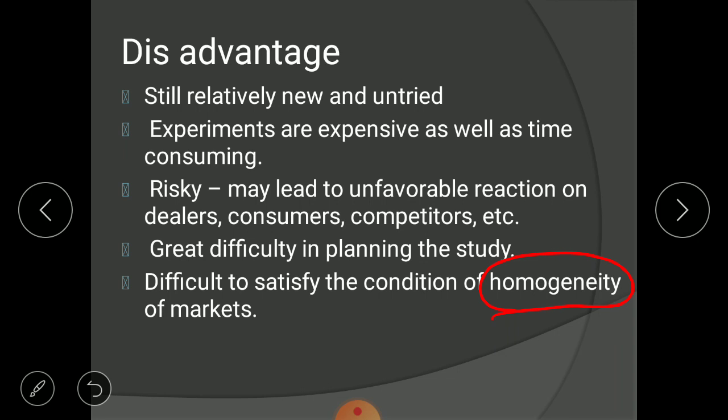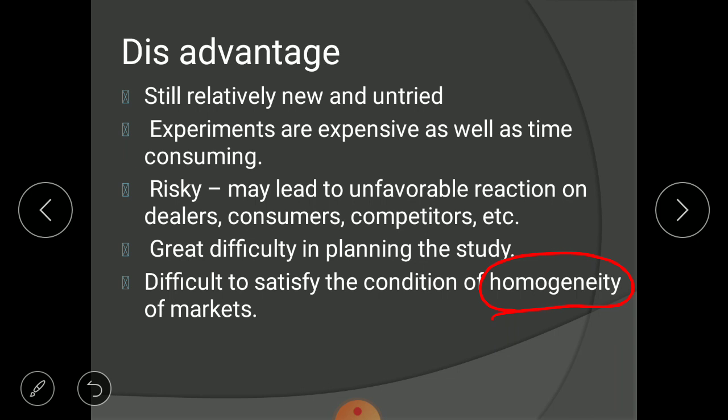Why? Because the separated markets may not have the same characteristics. You may have done market segmentation in a wrong way. Whatever characteristics you find in the Saurashtra region, you may not find in other regions.